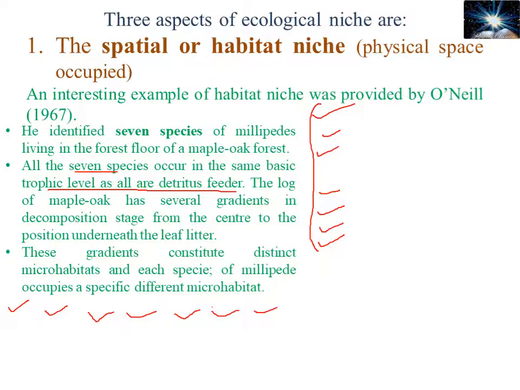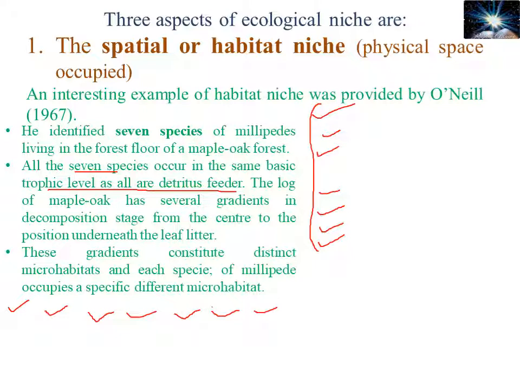There are three aspects of ecological niches also. These three aspects of ecological niches are: the first one is the spatial or habitat niche, the second one is the trophic niche, and the third one is the hypervolume niche. So let's discuss one by one. The first one is the spatial or habitat niche.